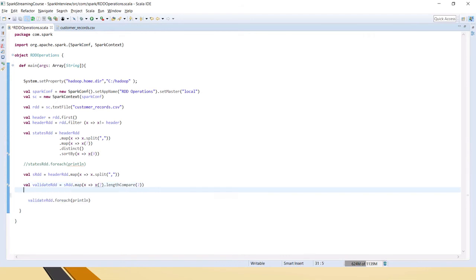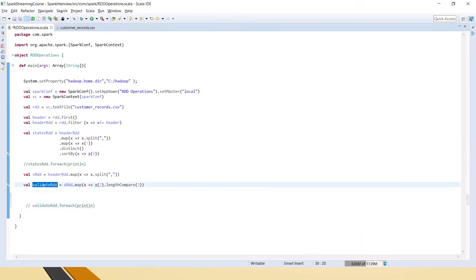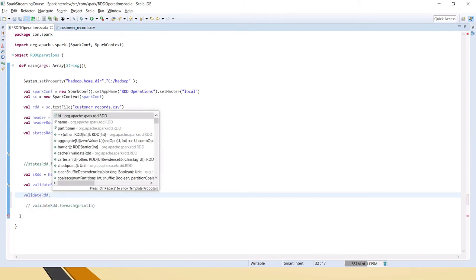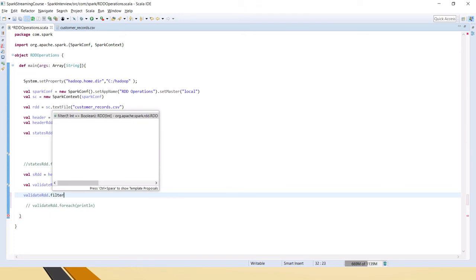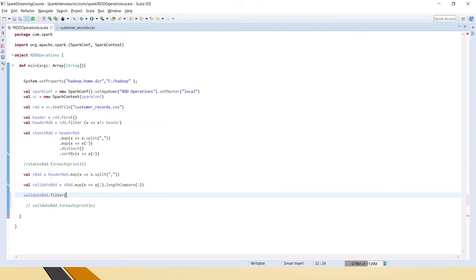Now let's do this way. We'll filter it, saying f equal to 1, but it will be false, right? Because we have seen everything is 0.